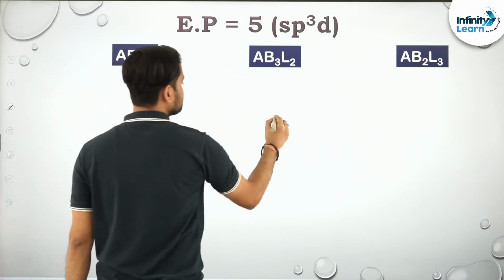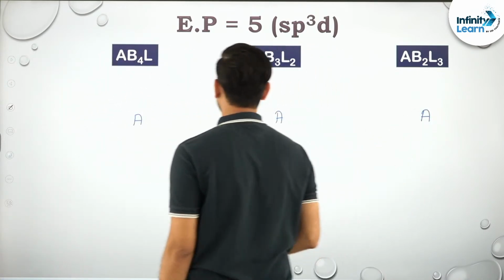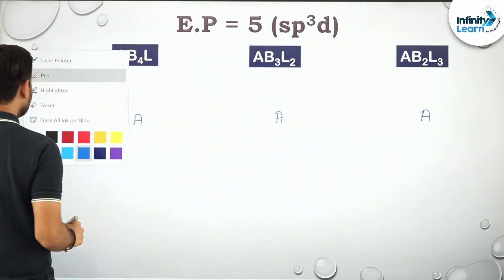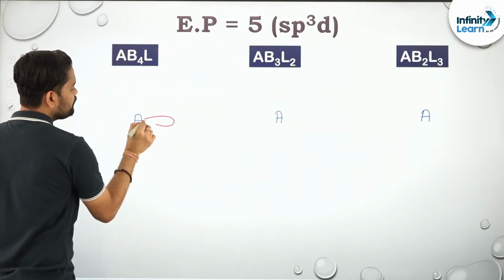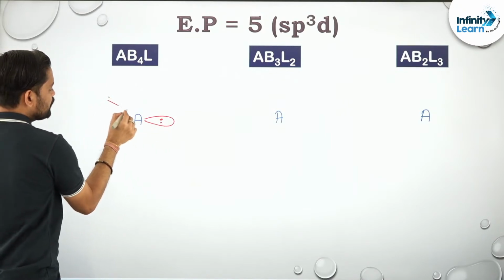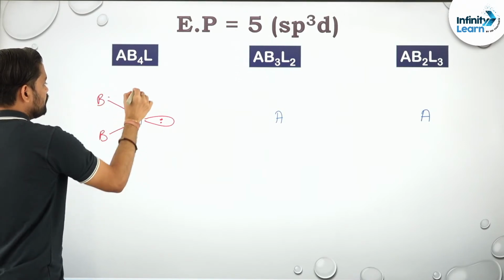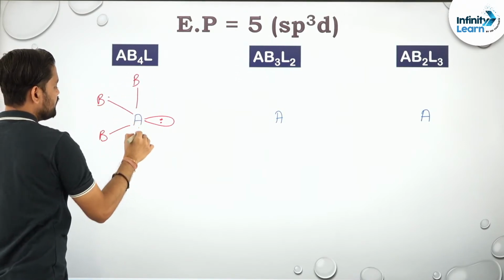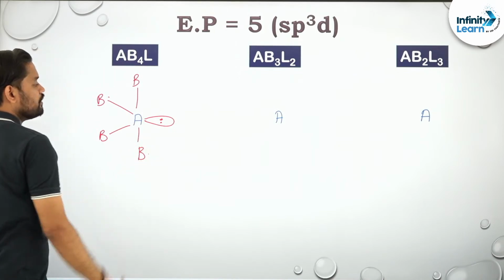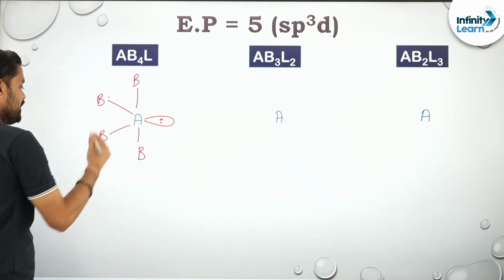Central atom, and central atom. Okay, so central atom बना लिया अपन ने. एक lone pair place करना है, so I am placing the lone pair over here. Talking about the bond pairs, these are the bond pairs, one at the top and one at the bottom. Again, its geometry is trigonal bipyramidal, but its shape is seesaw.